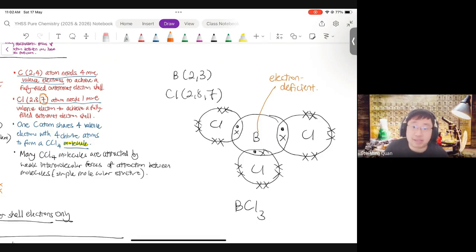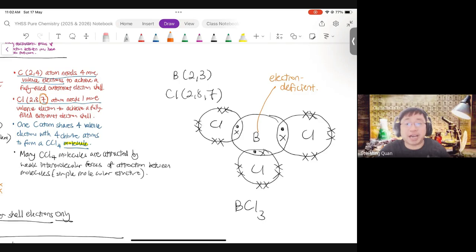So boron is an example. Aluminium is another example. Aluminium forms AlCl3. So boron is still lacking electrons, even after sharing electrons with chlorine. Could it get more electrons as it is? No, because it has already exhausted all 3 of its valence electrons.